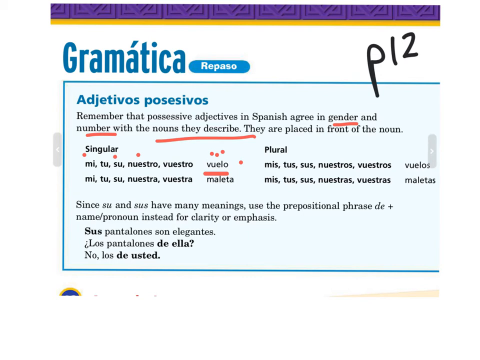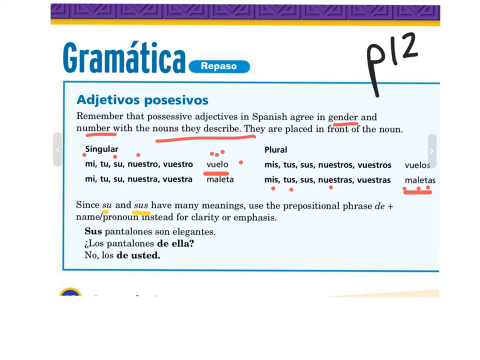Or the word suitcases, maletas, my suitcases, our suitcases, your suitcases. So it doesn't matter who the owner is about the gender and number, it matters about the object or the noun being described. It gets a little tricky with su and sus because they can have so many meanings.